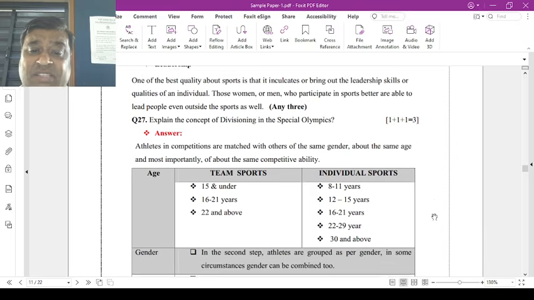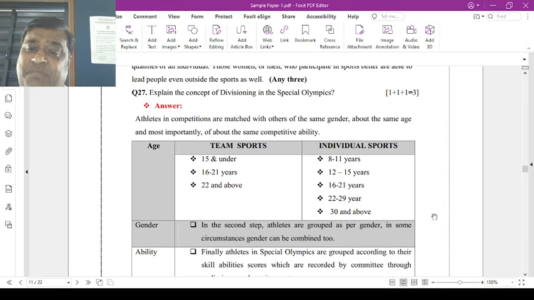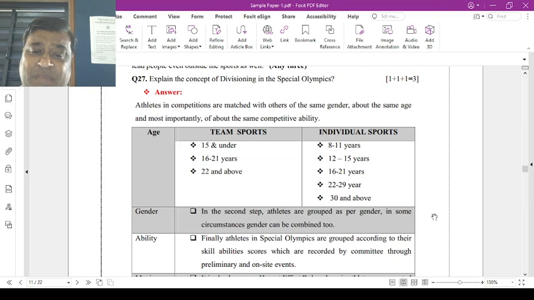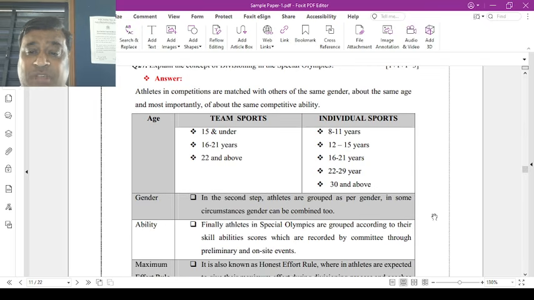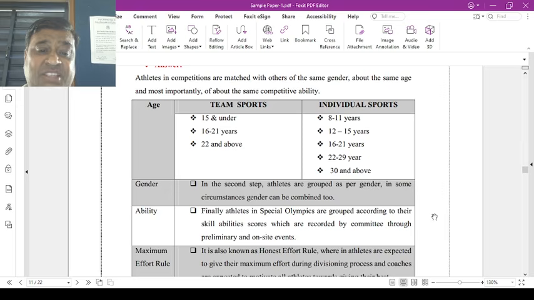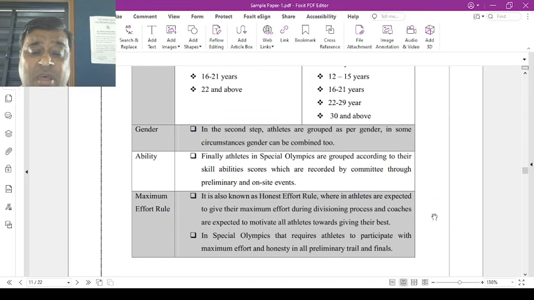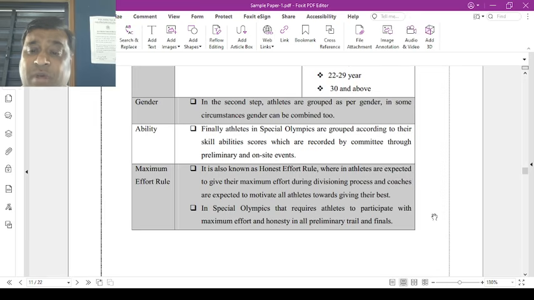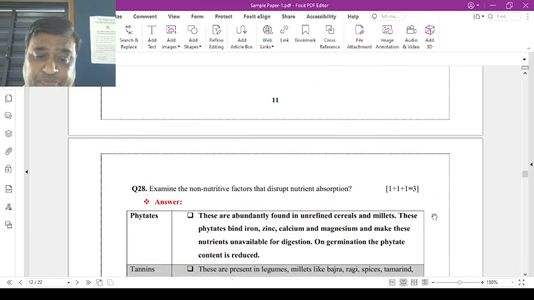Now explain the concept of divisioning in Special Olympics. Now यहाँ पर Special Olympics में आप कैसे divisioning process डालेंगे? It is a part of Special Olympics में यहाँ पर divisions किया जाता है children with special needs में. यहाँ पर अगर आप देखेंगे तो age groups और individual groups में as well as gender, ability और maximum effort rules के accordingly आपको develop करते हैं.